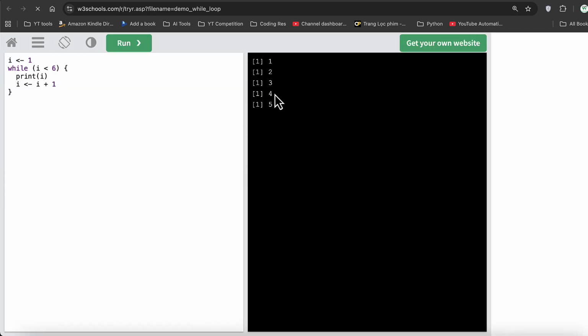If you execute the code, we get multiple lines of statements being printed. That's one of the primary outcomes of a loop. It allows us to print multiple statements using minimal code. Here we are printing up to 5 using these 5 lines. If we change this to, for example, 1000, the same code will repeat itself 1000 times until the value of i becomes equal to it and the condition stops. This is what loops do.